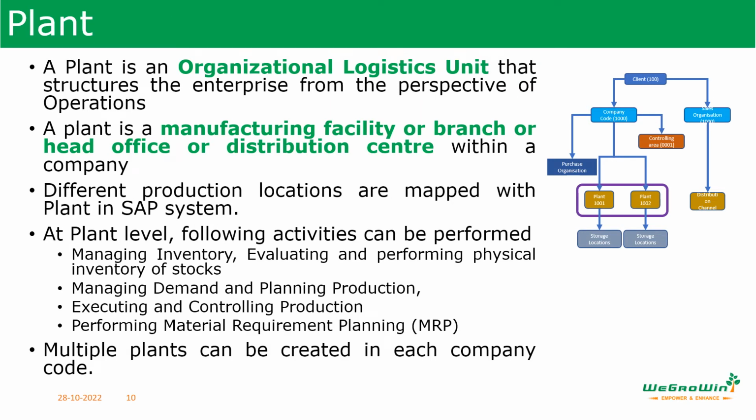A plant is an organization within logistics. It can classify a plant from production, procurement, warehouse, and planning. A plant may be a manufacturing unit, or it may be head office, or it may be a distribution center, and it may do a lot of activities here, like physical production, managing inventory, managing demand and planning production, performing material requirement planning. Like these, many activities can be carried out at the plant level.